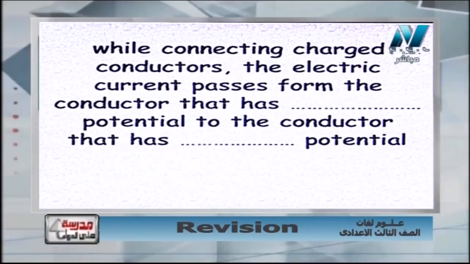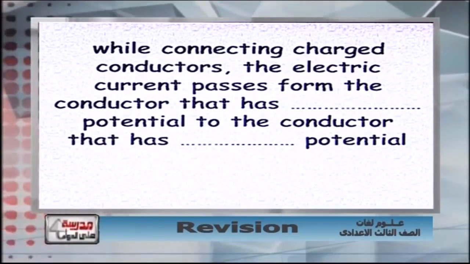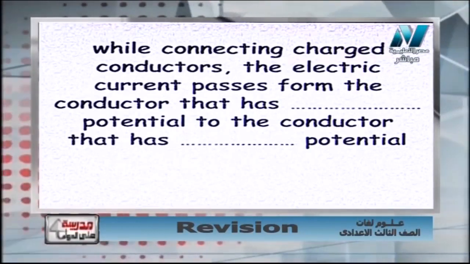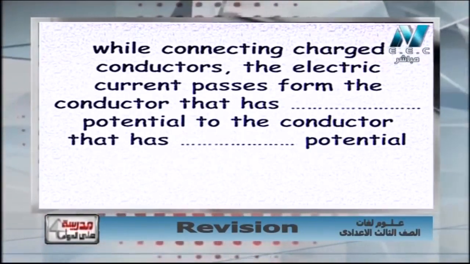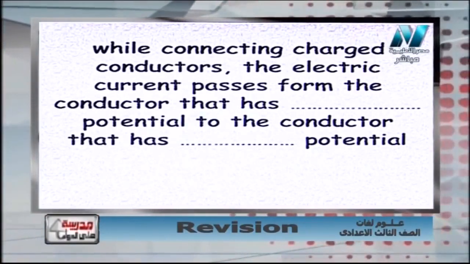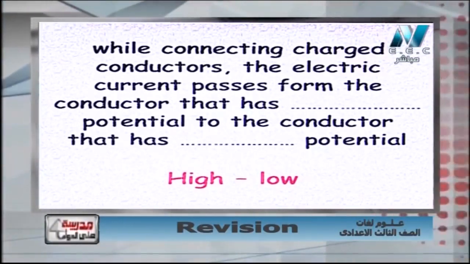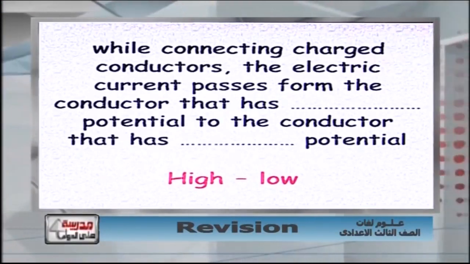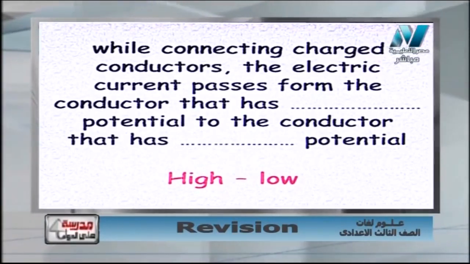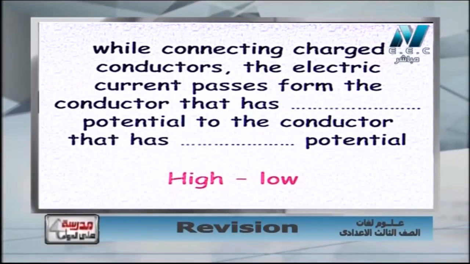While connecting charged conductors, the electric current passes from the conductor that has high potential to the conductor that has low potential. That means when I connect two charged conductors, the current moves from the high electric potential to the low electric potential. So again, the electric current passes from the conductor that has high potential to the conductor that has low potential.